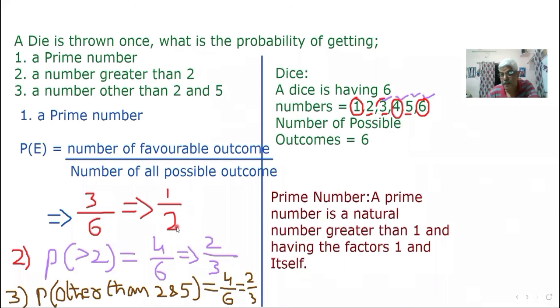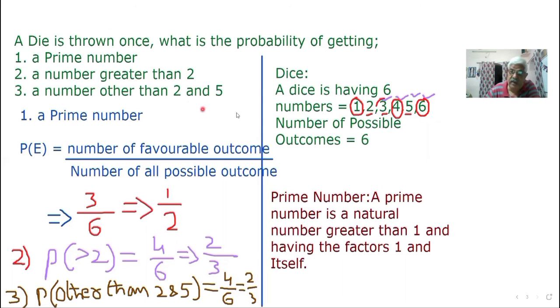In the same way, second question, observe. A number greater than 2. Very simple. Number greater than 2 means 1 and 2 you should not consider. 3, 4, 5, 6 you can take. So 4 numbers are there. The probability is 4 by 6. Both are coming in the same table. 2 2s are 4, 2 3s are 6. Simplified answer I get, 2 by 3.